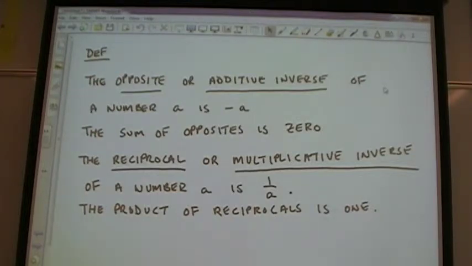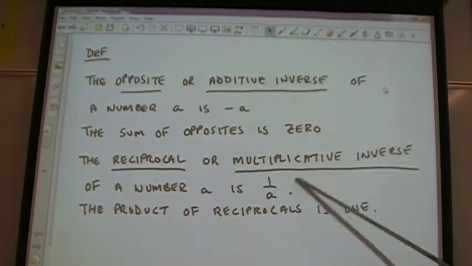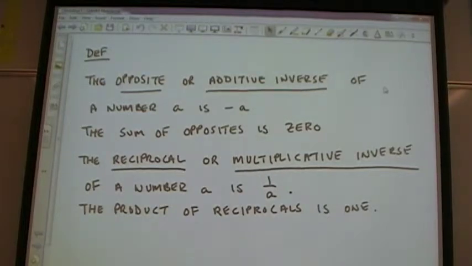So what is the opposite of the number 5? Negative 5. What's the opposite of negative 7? 7. Very good. The sum of all opposites is always 0. That's how you can check your work.